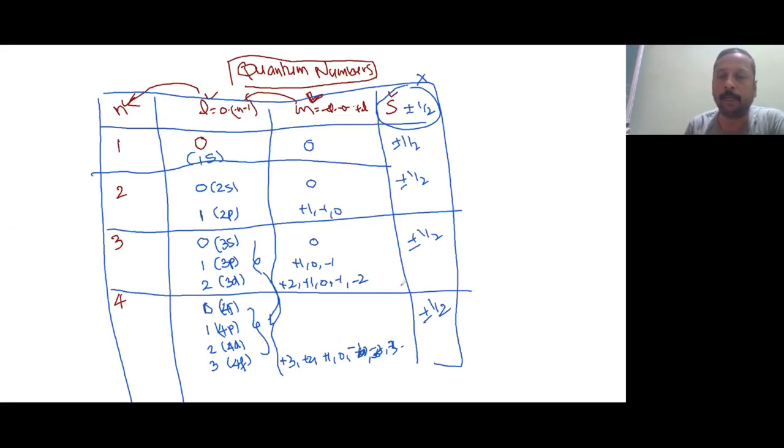But angular momentum quantum number depends on principal quantum number. Magnetic quantum number depends on angular momentum quantum number. Okay, all of them are dependent on one another. Noted. Then we will study some rules for writing the electronic configuration.